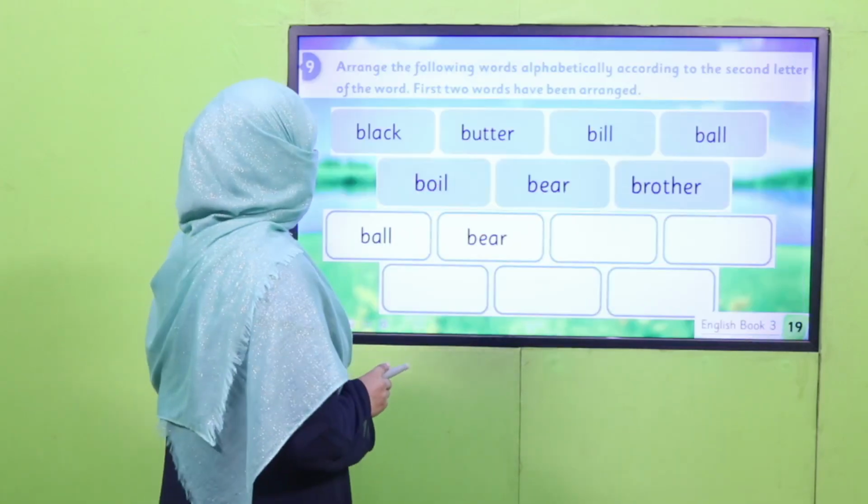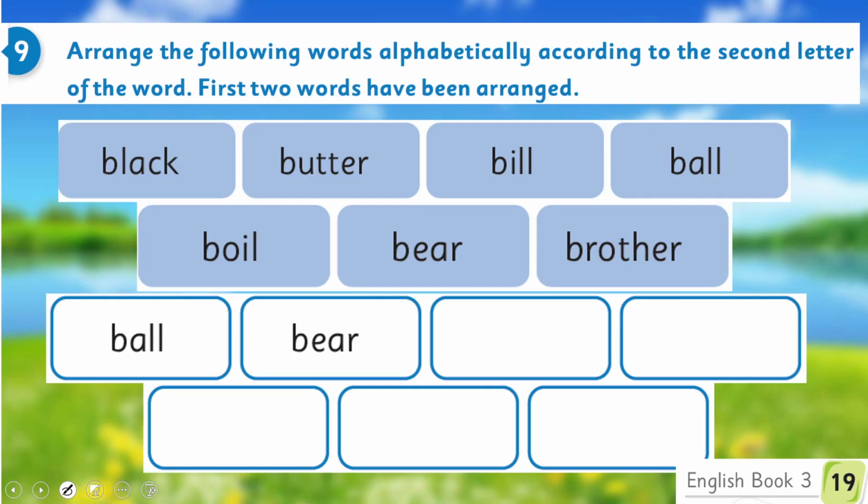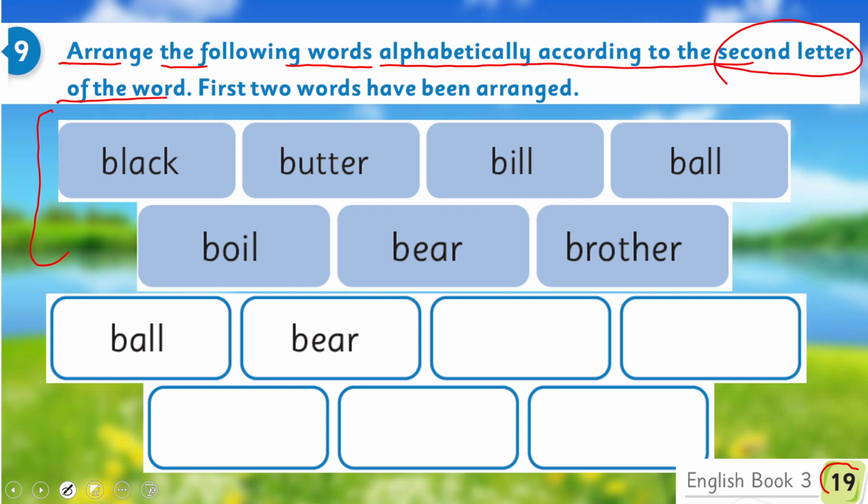So here, on page number 19, a group of words is given to you. You have to arrange the following words alphabetically according to the second letter of the word. Okay? So the first two have been done for you. You see, the first letter of all the words is the same. It's B. So make an alphabetical arrangement.